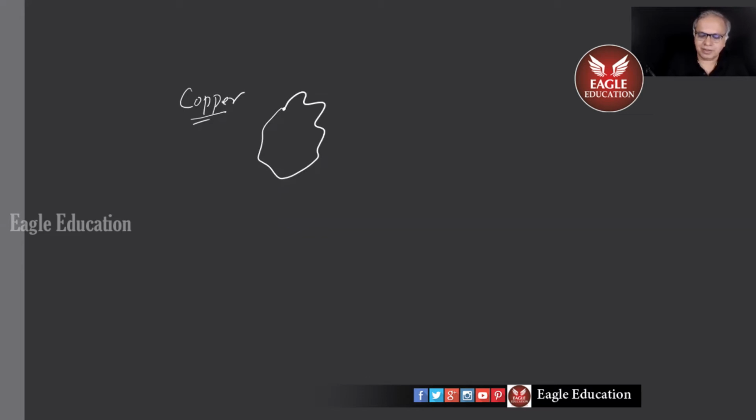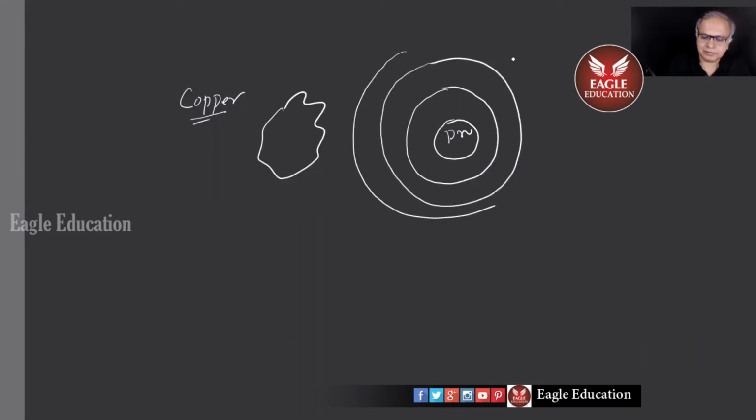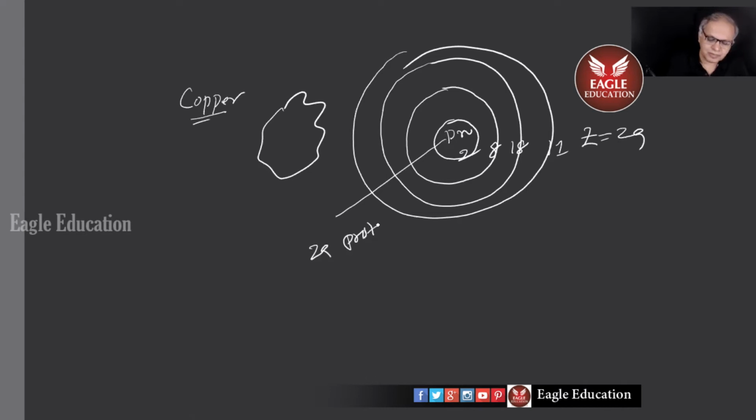Inside the copper's nucleus, there will be protons and neutrons, as we know, and in the orbits, electrons circulating. Z equals 29 for copper: 2 electrons here, 8 electrons here, 18 electrons here, 1 electron here, and exactly the same number of protons. Of course, neutrons may slightly change in number.